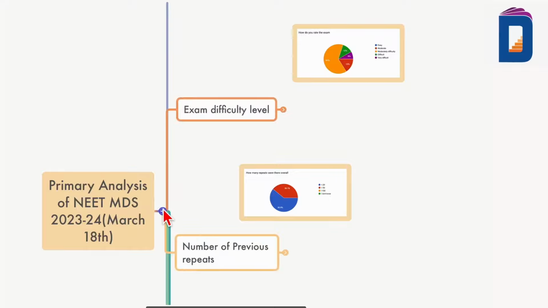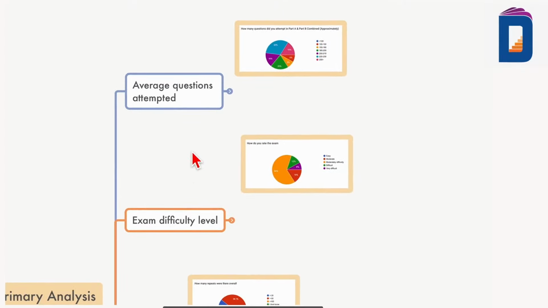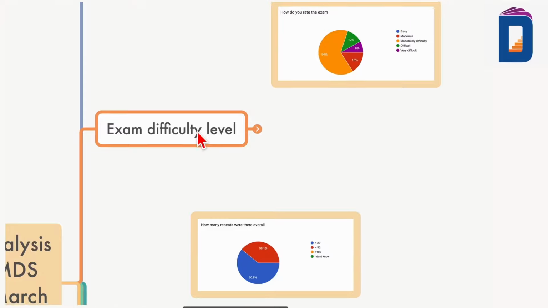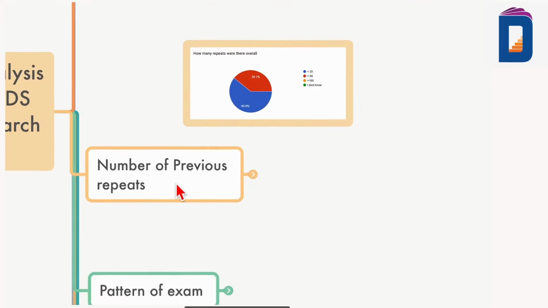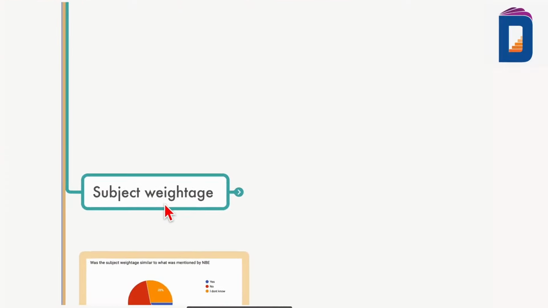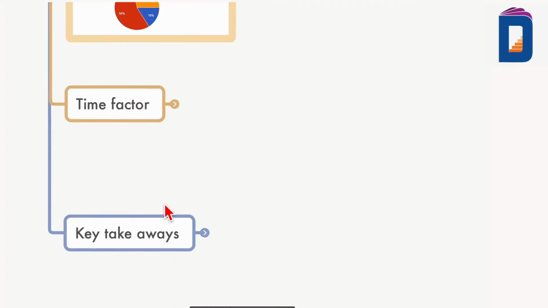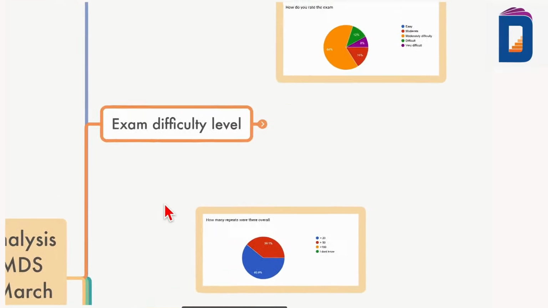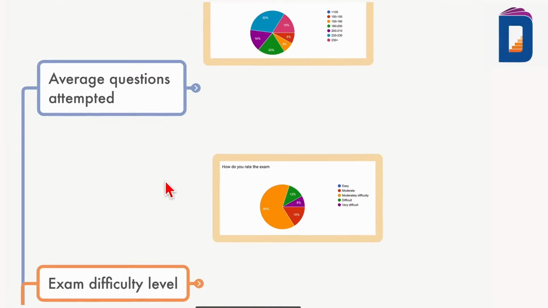So what we are going to come up with here is the average number of questions attempted. This was very important to understand for prospective or next year students. How was the exam difficulty perceived? How many repeats came? Very important for you all. What is the pattern of the exam, the subject weightage, the time factor, and some very key takeaways, a general analysis for you. Wait for that. It's very important. So let's go one by one.